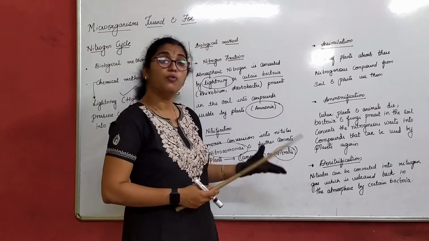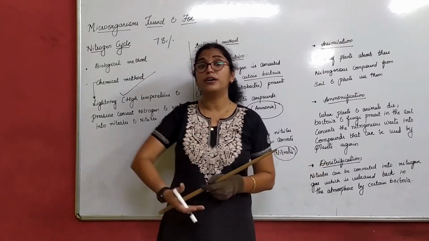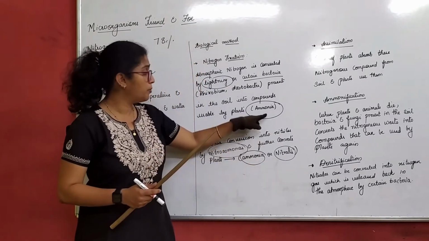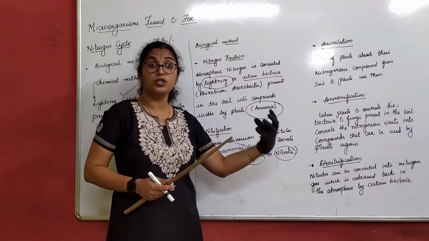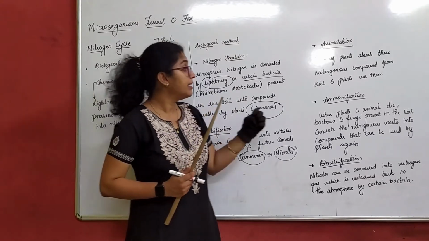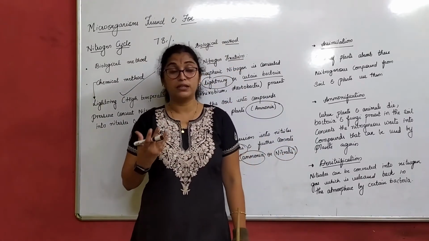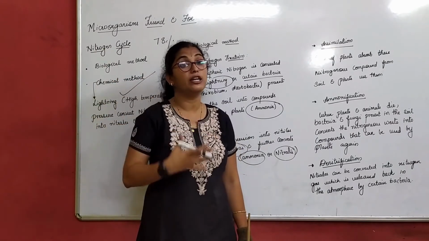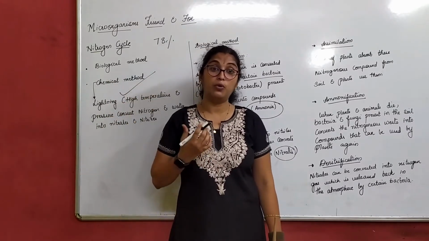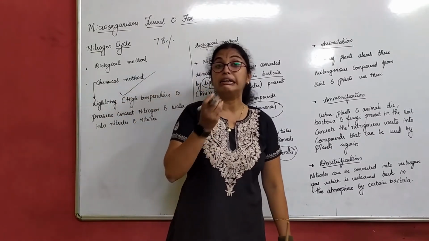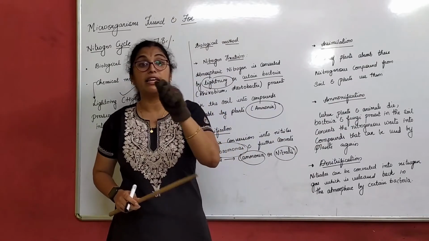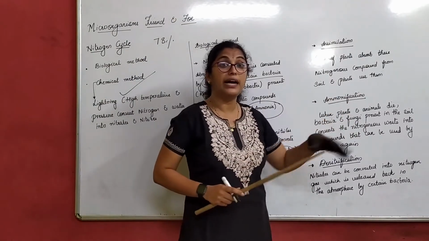Next part is ammonification. Now what will happen if these plants die? Plants have ammonia in them, or plants have nitrogen in them. How? In the form of ammonia and nitrates, correct? Because roots have absorbed them. Now the whole plant has this content present in it. Plants are autotrophs, correct? There are others who are dependent on plants. Who are those? Heterotrophs, that is animals which cannot prepare their own food, are dependent on the plants directly or indirectly, correct?